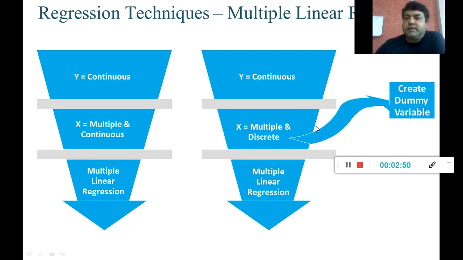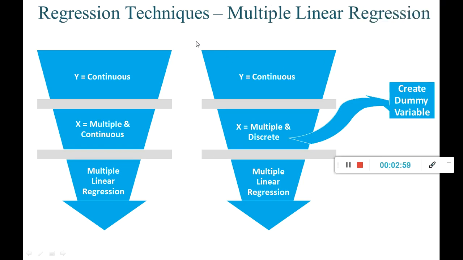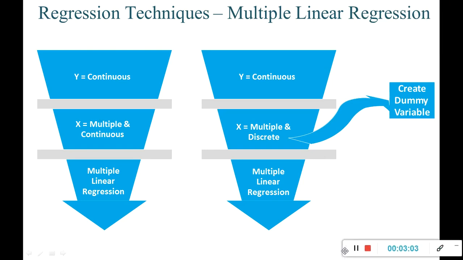So guys, let me close down my webcam, because the complete slide view will not be there otherwise. In that video on simple linear regression, we understood when it can be applied. Simple linear regression can be applied when there is one output and one single input.